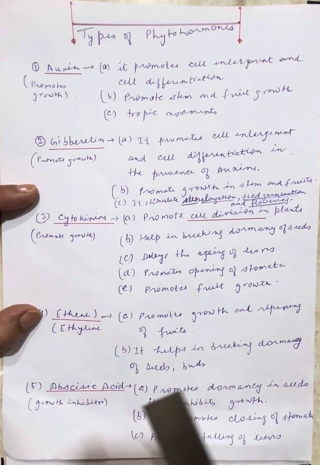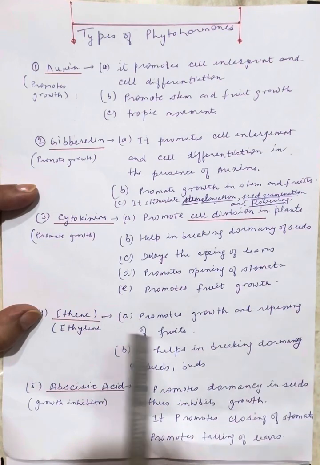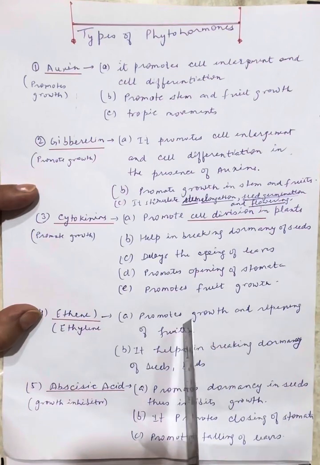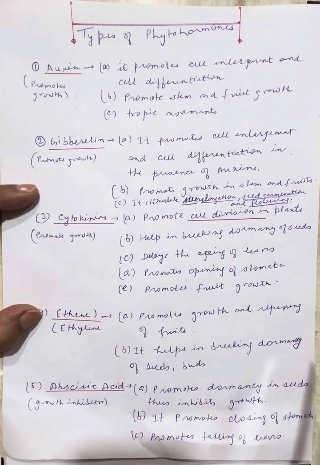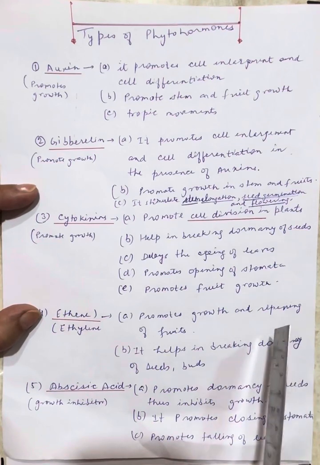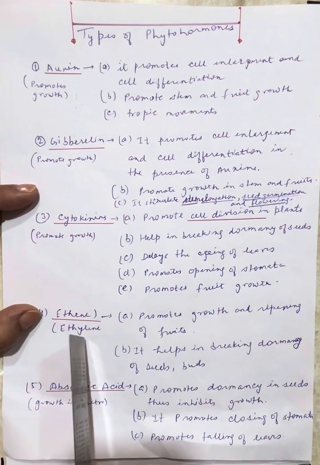Okay, next is ethene. The work of ethene is that it promotes the growth and ripening of the fruits. The most important thing ethene does is promote the growth and ripening of the fruit. First of all, the fruit will be made, but the ripening and growth of the fruit will be done by ethene. If ethene is present, then only the fruit will be ripened.